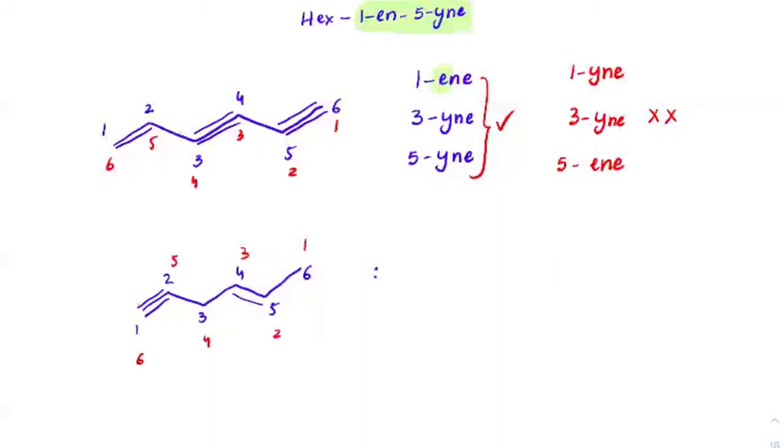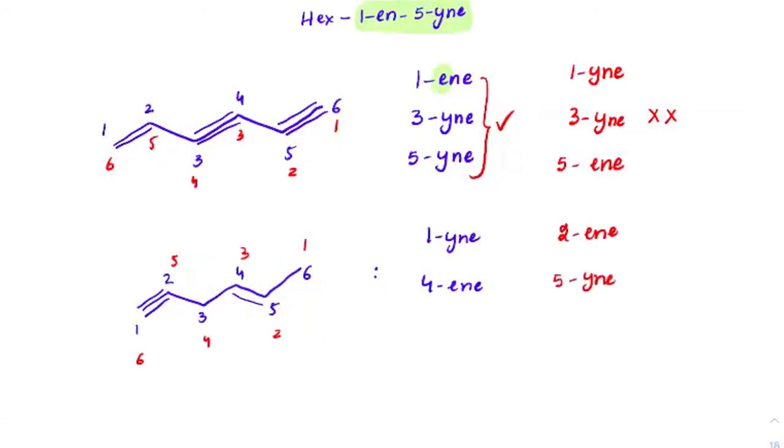Now, if you check out based on the blue numbering, I would get first position as ine and fourth position as ene. And based upon the red numbering, I will get second position as ene and fifth position as ine.